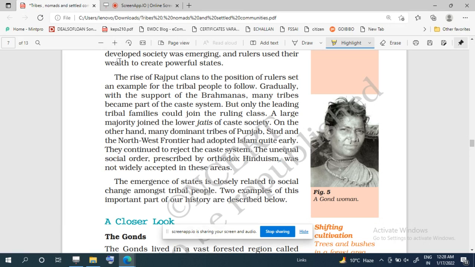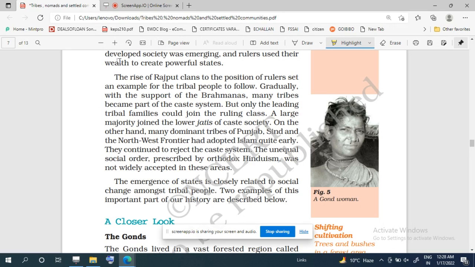जाता है. And with the support of Brahmins, we find that many tribes also became part of the caste system. But here, when they become a part of the caste system, we find that only leading tribal families could join the रूलिंग क्लास. लार्ज मेजॉरिटी जो था वो लोअर जाति में ही रह जाता है. एक बस लीडिंग जो ट्राइबल फैमिली है वही रूलिंग क्लास बन पाता है.